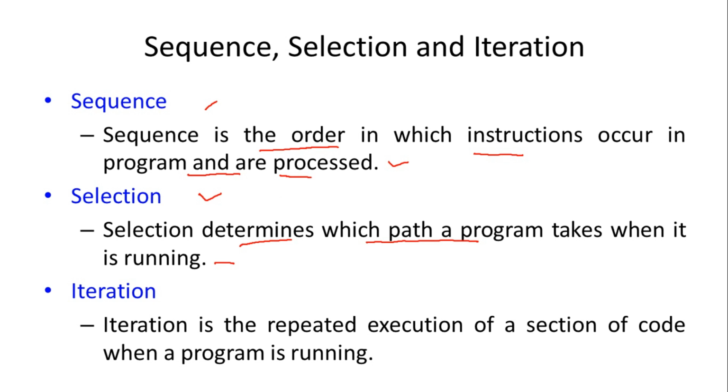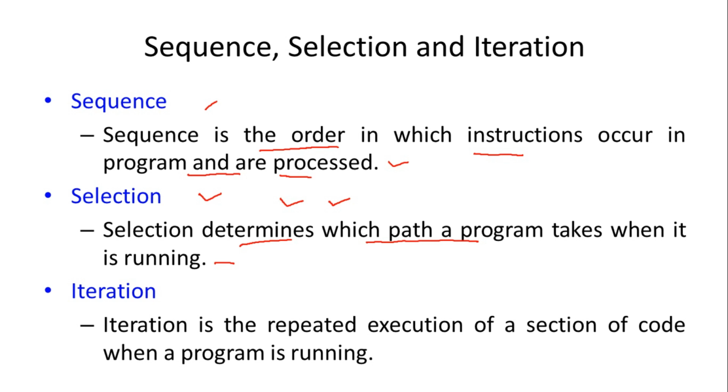So selection means selecting one instruction among multiple instructions to be executed, based upon the result of condition checking. Condition checking means the result will be either true or false.